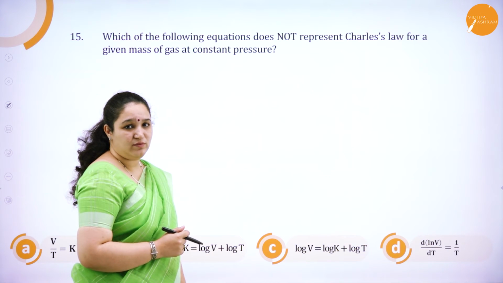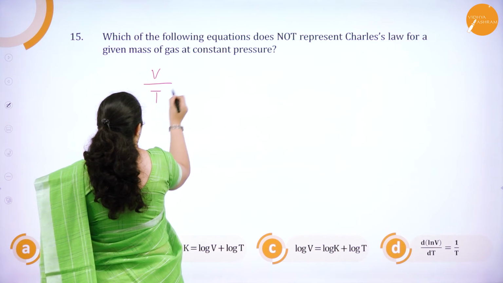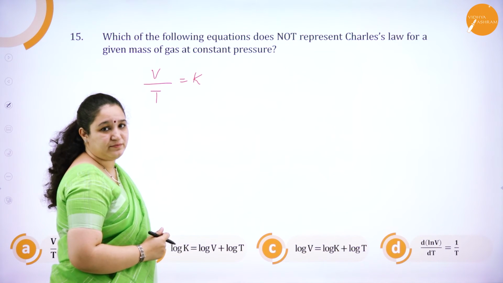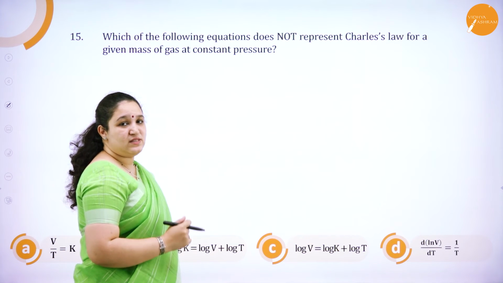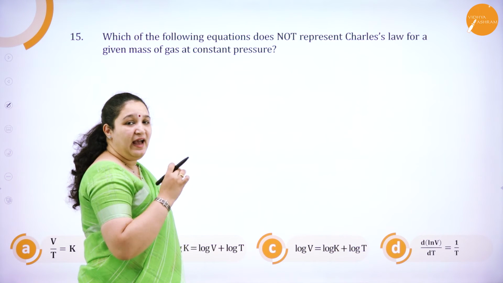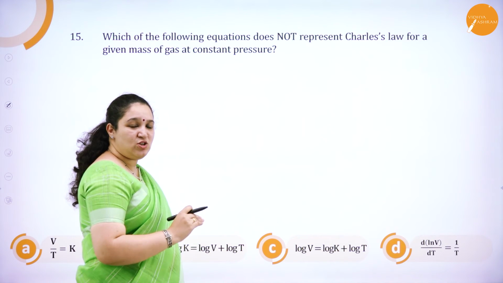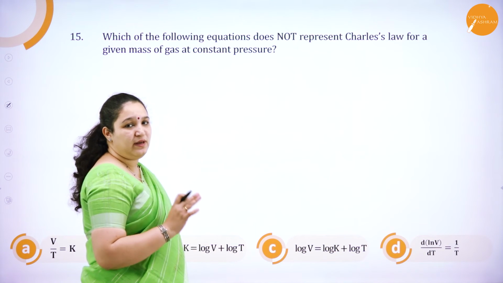Now what is Charles' law? It is V by T is equal to K, if K is a constant. Correct? Charles' law states that at constant pressure, the volume of a given mass of a gas is directly proportional to absolute temperature.